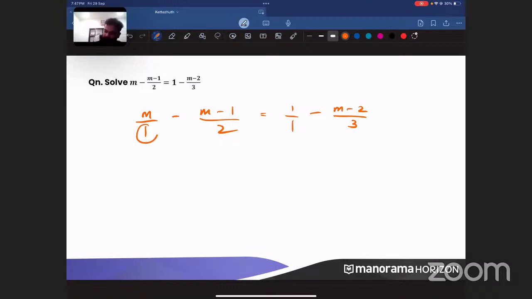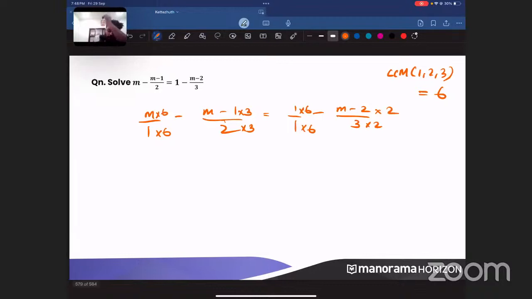Now look at the denominators. 1, 2, 1, 3. What is the LCM? What will be the LCM of 1, 2, 3? Simple. It is 6. LCM is nothing but 6 only, right? Now we have to make all the denominators 6. So here I have to multiply with 6. Here I have to multiply with 3. Here I have to multiply with 6. Here I have to multiply with 2.